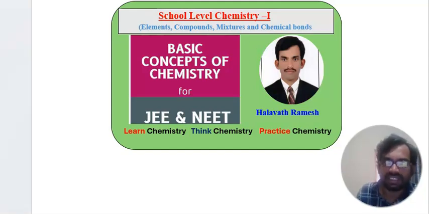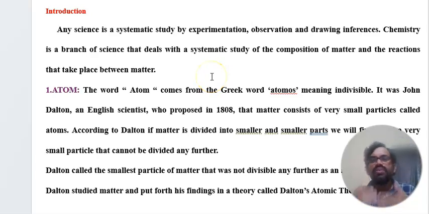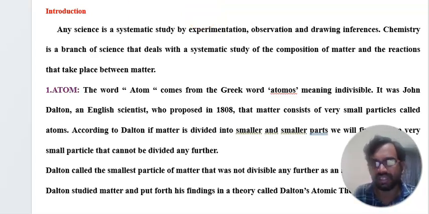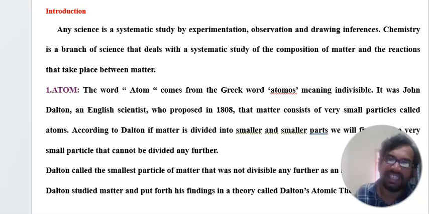Now you can see the first slide. First, what is the definition of science? You need to understand what chemistry is. In the introduction, you can see science is a systematic study of experimentation, observation and drawing inference. Any subject you take contains experimentation, observation and drawing inference. Chemistry is one of the branches of science that deals with the systematic study of the composition of matter and the reactions that take place between matter. That is the main concept of the chemistry subject at school level.